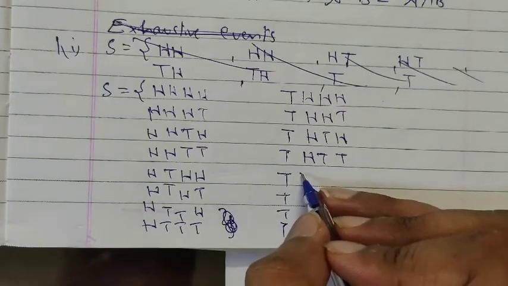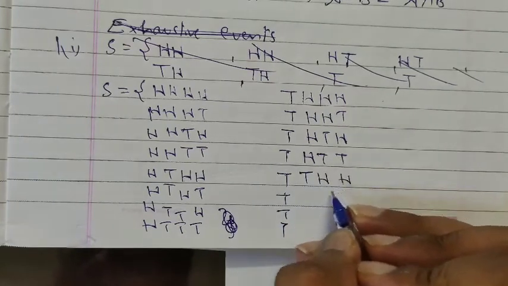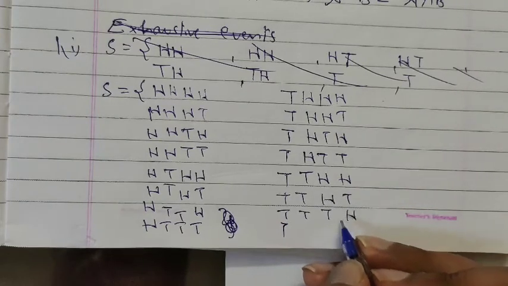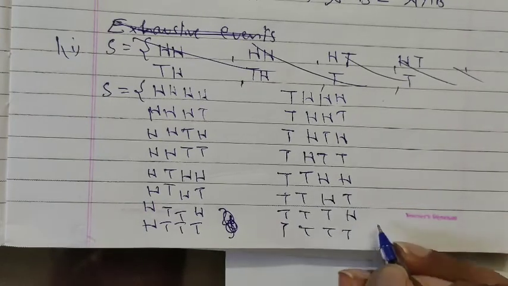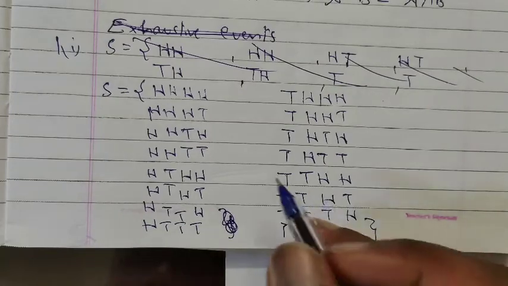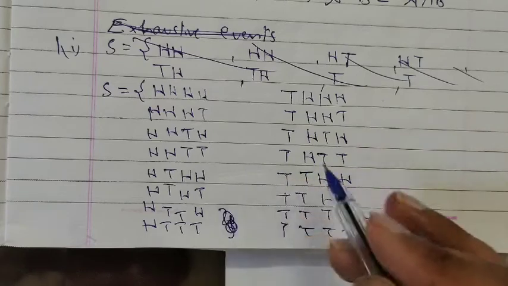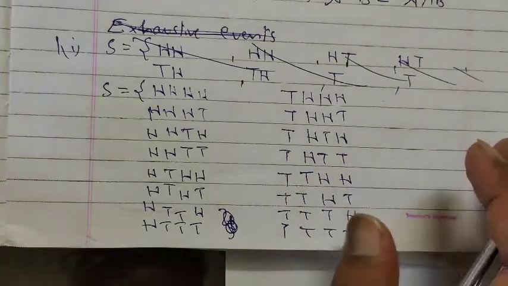Now tail head, now tail head tail, now tail head, now tail. So in this way a total of 16 outcomes will be there. So the sample space will have 16 total outcomes in this way.